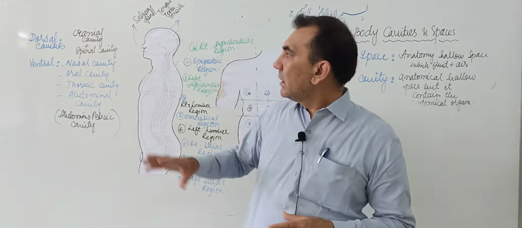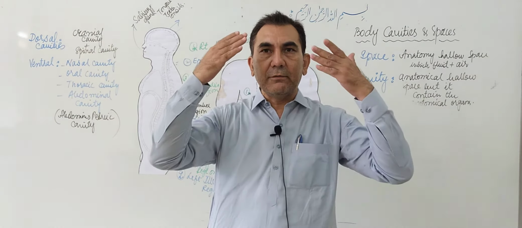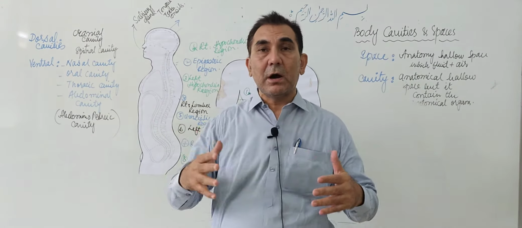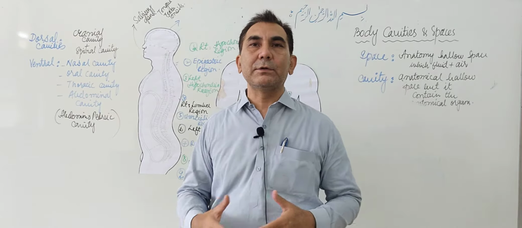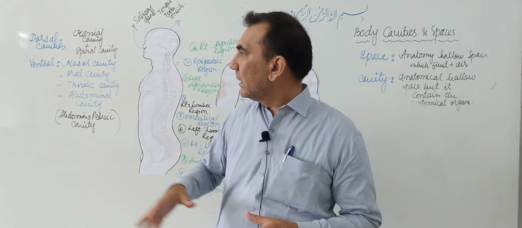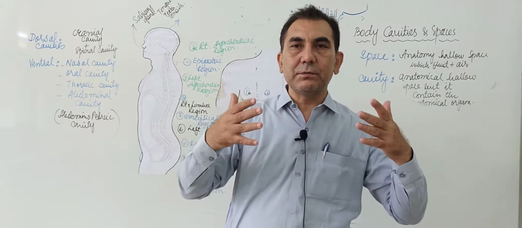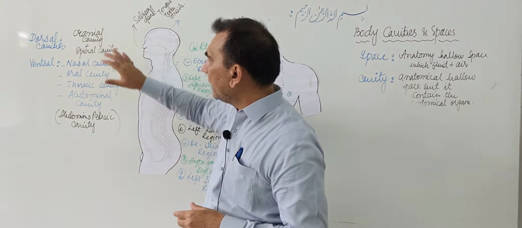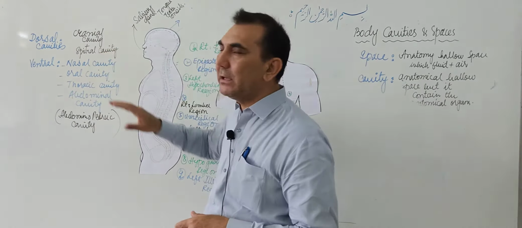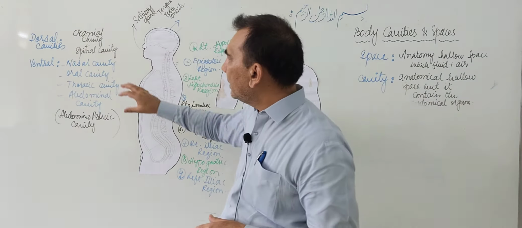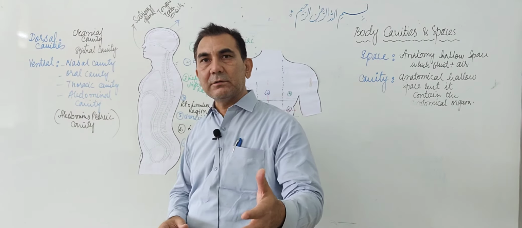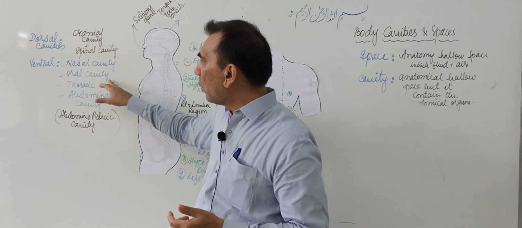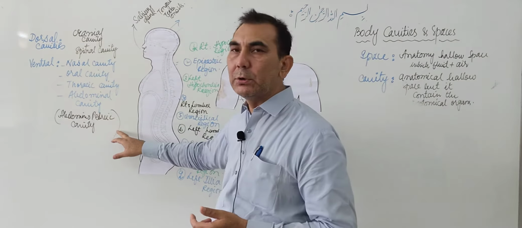The dorsal cavities are those cavities which are present at the back side of the human body, and the ventral cavities are those cavities which are present at the front side of the human body. In the dorsal cavity, the cranial cavity and the spinal cavity are present, and in the ventral cavity four types of cavities are present: the nasal cavity, oral cavity, thoracic cavity, and abdominopelvic cavity.